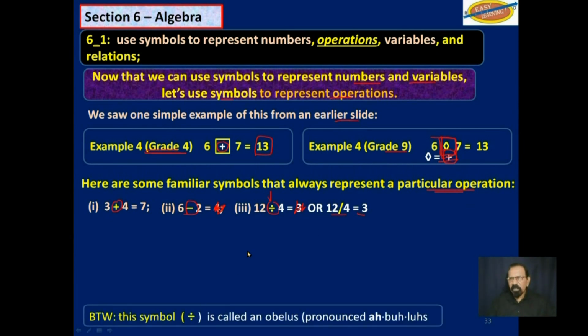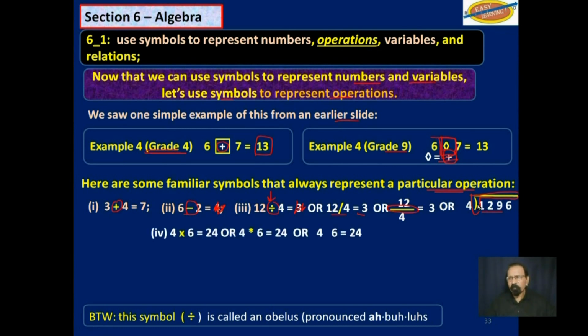And by the way, this division sign that you see here is colon, but continuing with division, you may see this, 12 over 4. This line here also means divided by. Or you may even see something like this. This is a long division sign, this sign here. You know that you are to divide 1,296 by 4. That is what the symbol means. It's an operation that you have to do.